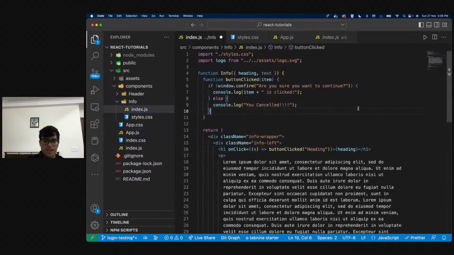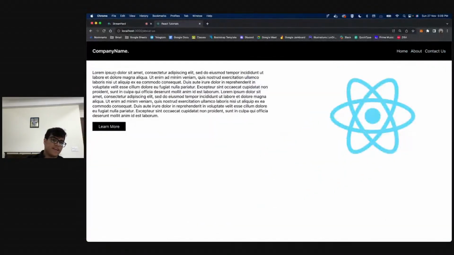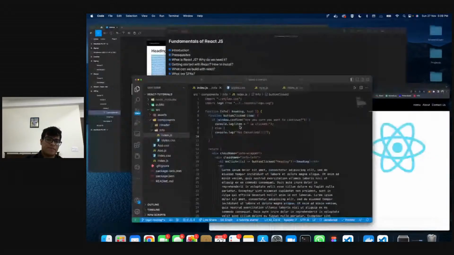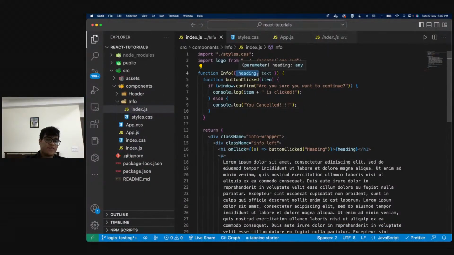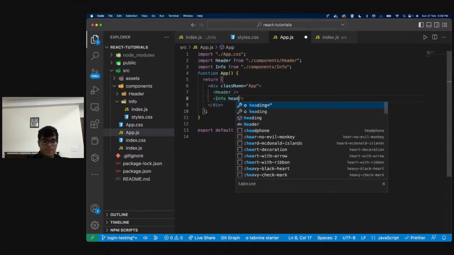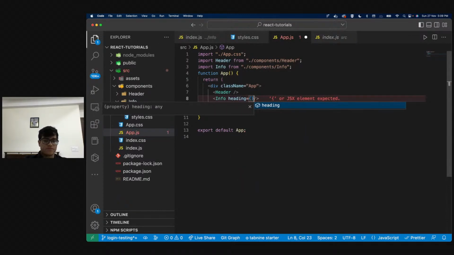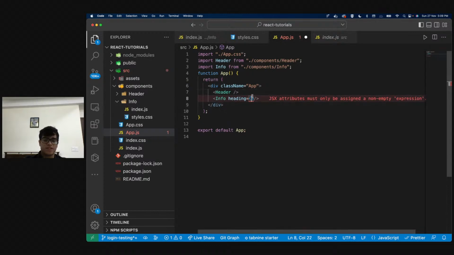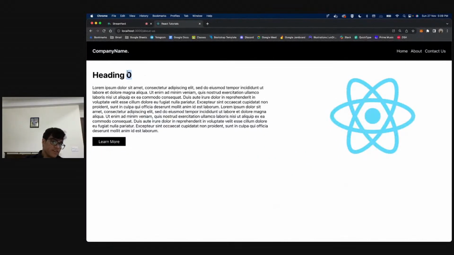So as soon as I do that, I see the heading is completely gone. And that honestly makes sense because we just passed this as a prop. I did not really do anything, right? I did not really change it. So how do I pass that? So over here, I'm going to say heading is equal to, right? And I'm going to say heading is equal to, let's say, heading 0. As soon as I save the code, what do I see? I get heading 0 over here.